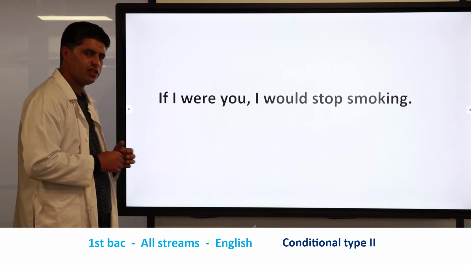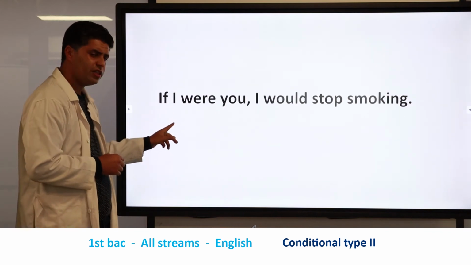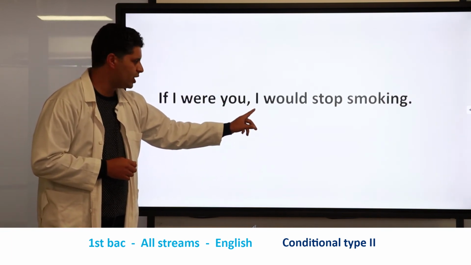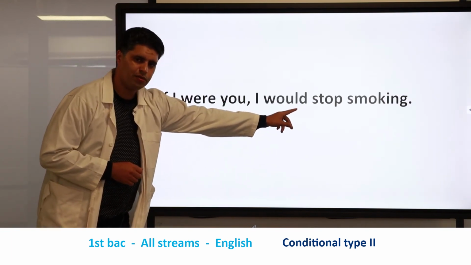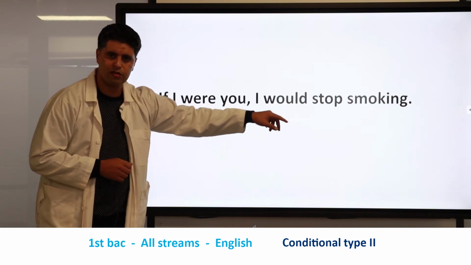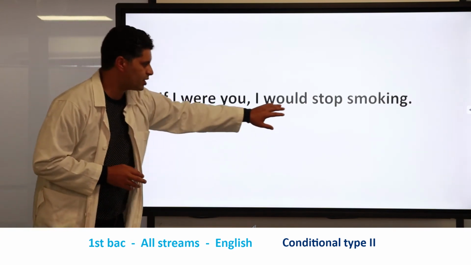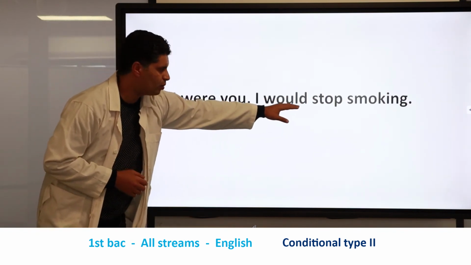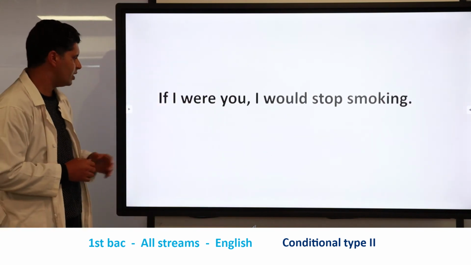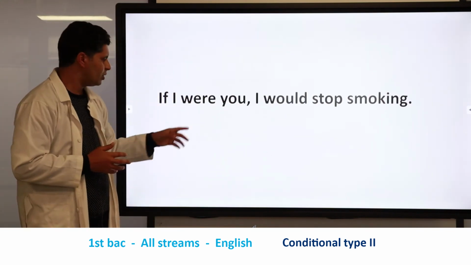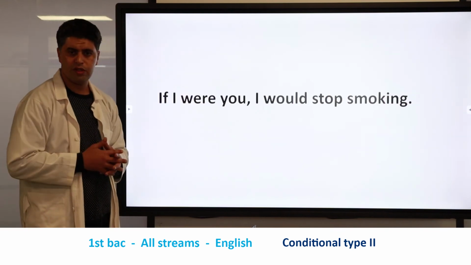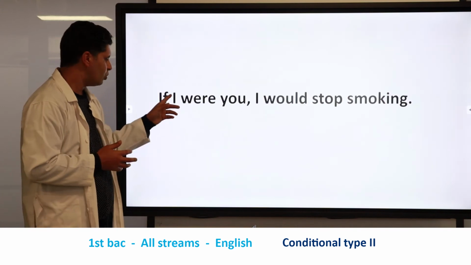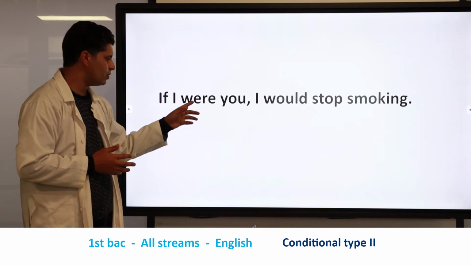Here we have a conjunction, as you can see, and we have the subject, and we have were. Okay? And here in the second part, we have a subject plus would plus stop. So stop here is used in its base form. Why? Because we have to respect the rule that says that after a modal verb, we have to use the base form of the verb. Here, you may notice that we have used were instead of was. So this one is an exceptional case in English. It means that with all the subject pronouns, we have to use were.